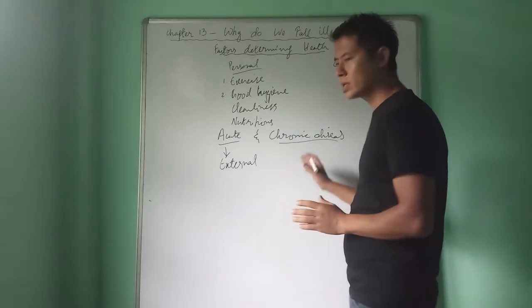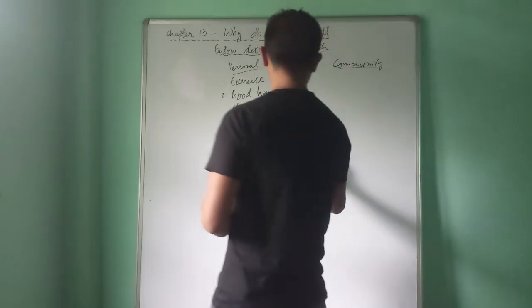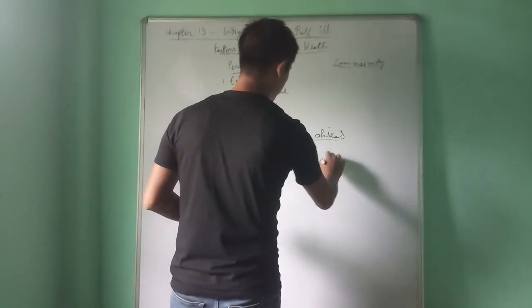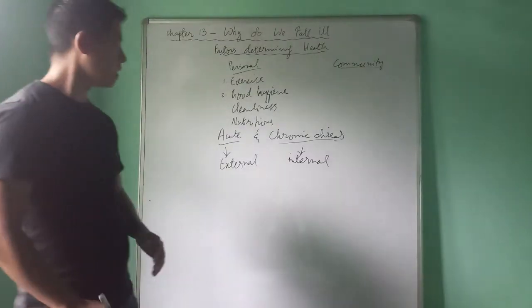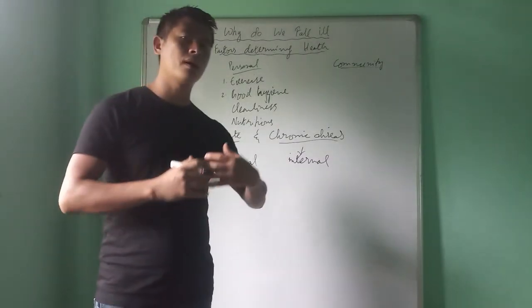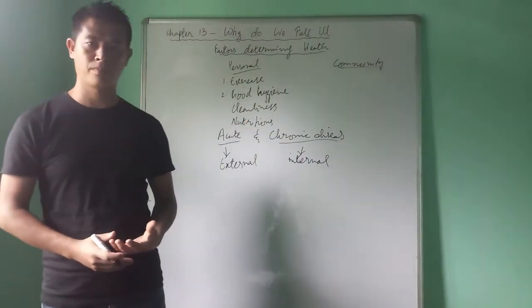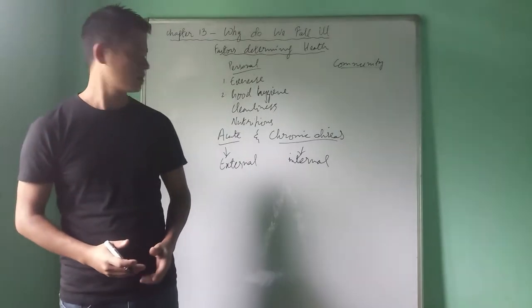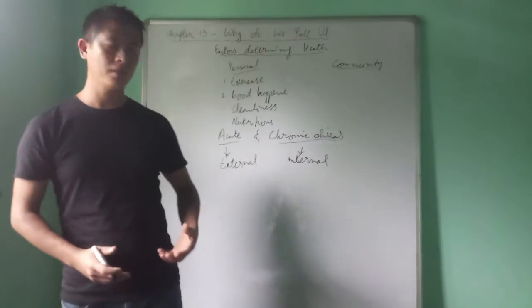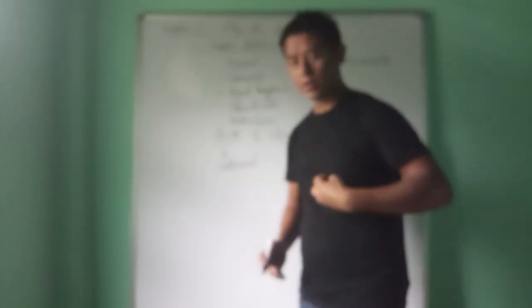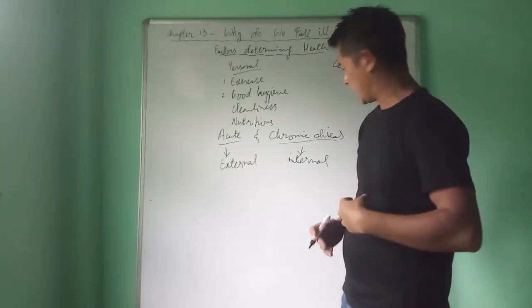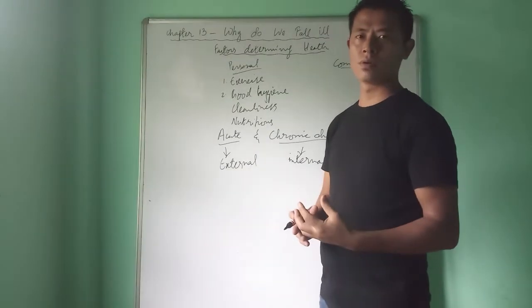But chronic diseases are usually internal, in which we suffer for a longer period of time. Some of the diseases may be for a lifetime also. Chronic diseases affect our organs inside our body and last for a longer period of time.